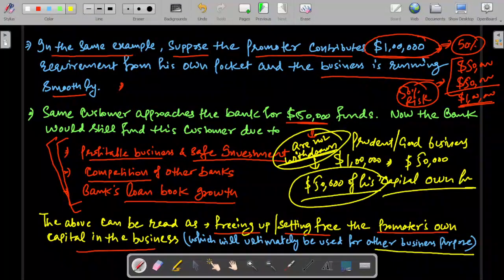So this is another way to think about it. When in the existing line of business everything is running smoothly with the own capital, still you will give $50,000 to the borrower in order to stay in the competition and increase your loan book size, knowing that the loan that you are giving is a safe investment. The money isn't going anywhere. The promoter is experienced and running a good business here. So just one question needs to be answered: the capital that will get freed up due to your loan, how will that be used? But you must ensure that this capital is not withdrawn from the business by the promoter for his personal purpose, for his personal investments. Okay. So this part you have to ensure.